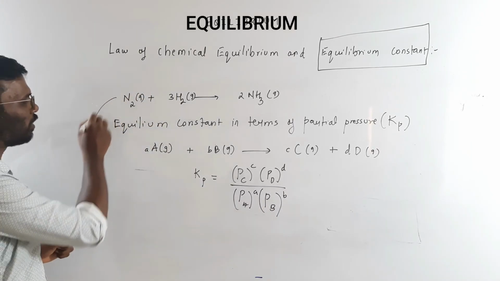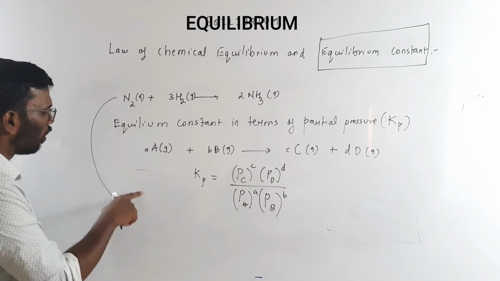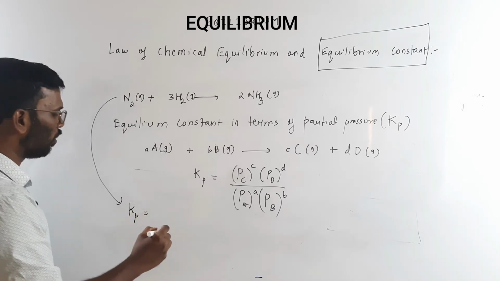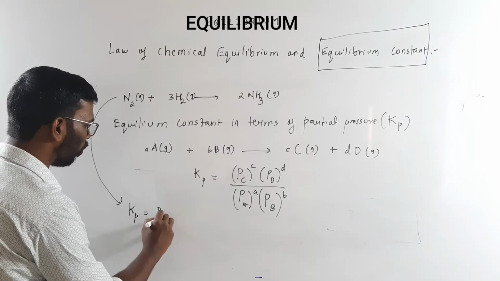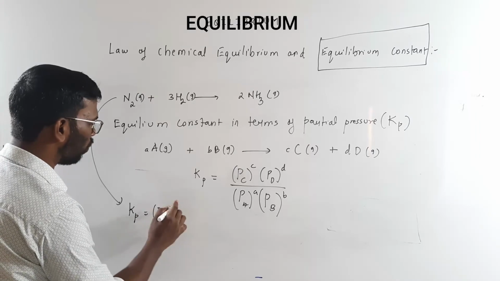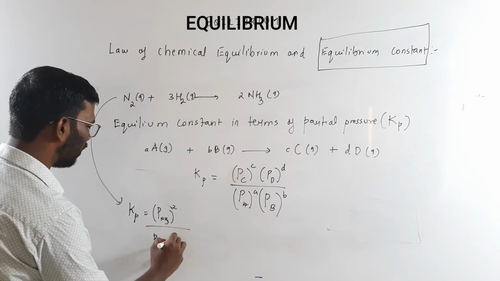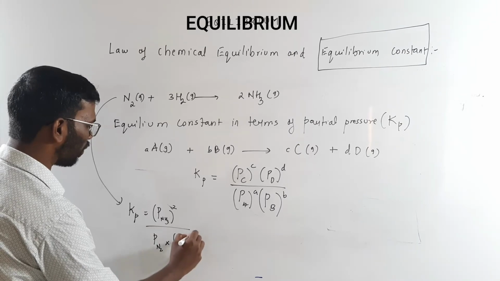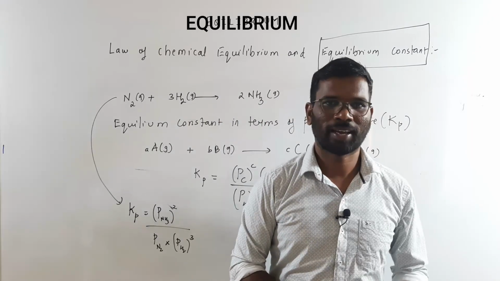For example, if these are all gaseous reactants and I want to represent the equilibrium constant in terms of partial pressure, then Kp will be equal to partial pressure of NH3 raised to power 2 divided by partial pressure of nitrogen multiplied by partial pressure of H2 raised to power 3. This is how we are going to represent. So this is Kp and Kc.